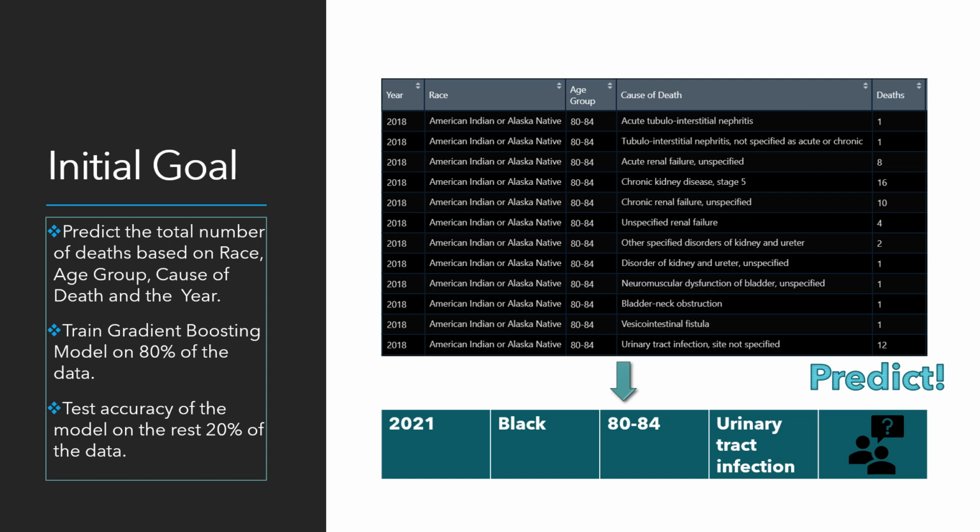I would use gradient boosting model to predict the number of deaths from genitourinary diseases. Gradient boosting model has high predictive accuracy and works really well with categorical and numerical values. Therefore, this model is a good fit for my data. I would train the model on 80% of my data, then predict on the rest 20% of the dataset. Then the difference in the real number of deaths and the predicted number of deaths would give me my predictive accuracy.